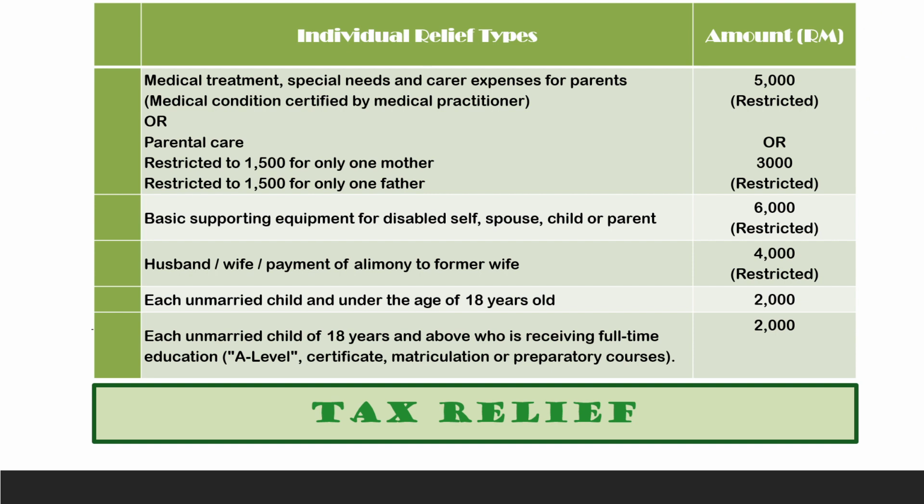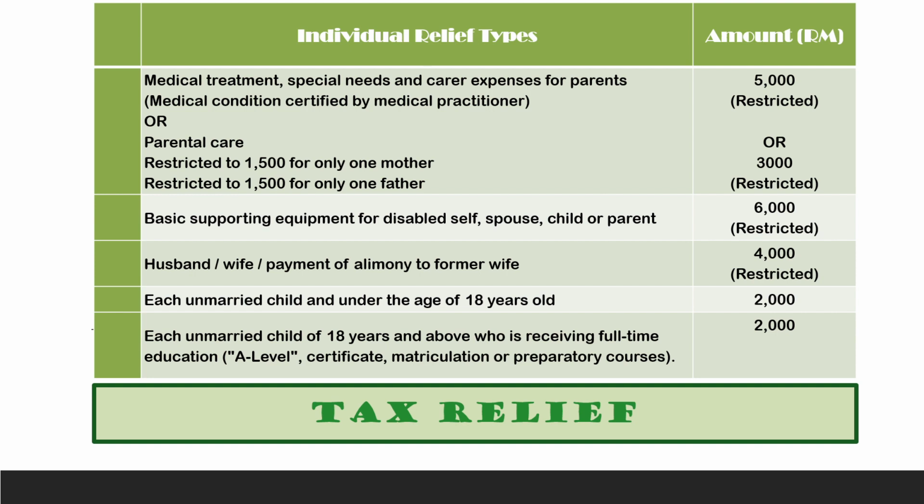The next type of relief is medical expenses, whatever you incur for your parents. The maximum you can claim is 5,000. Again, this must have a medical condition certified by a medical practitioner.